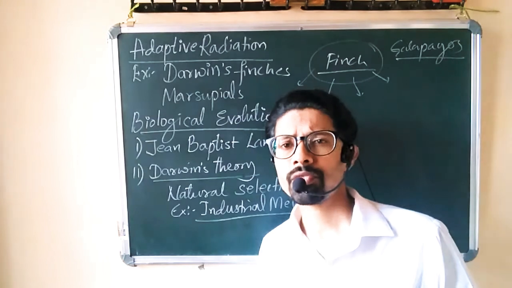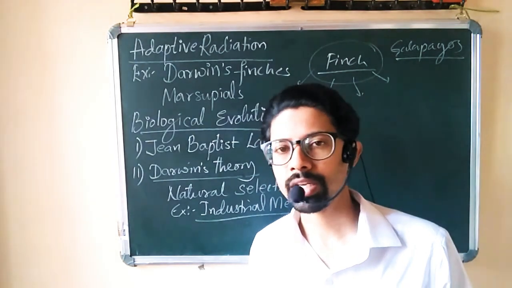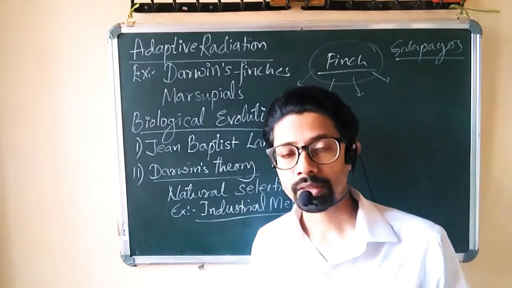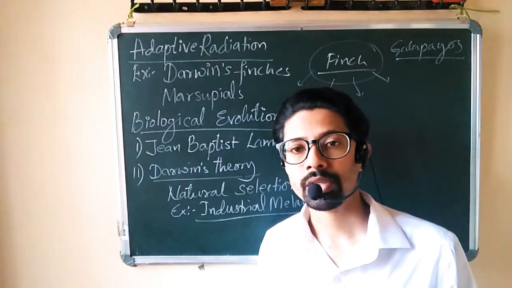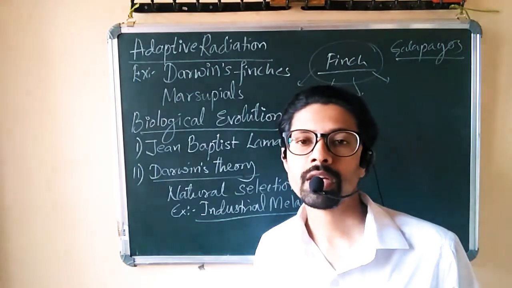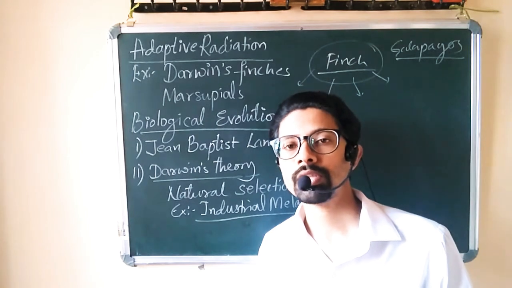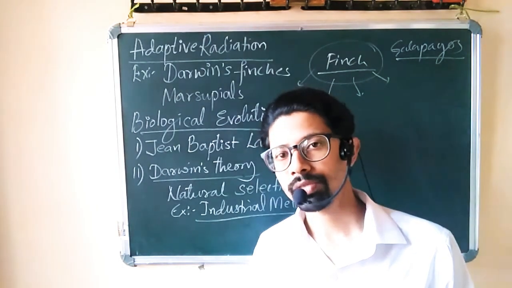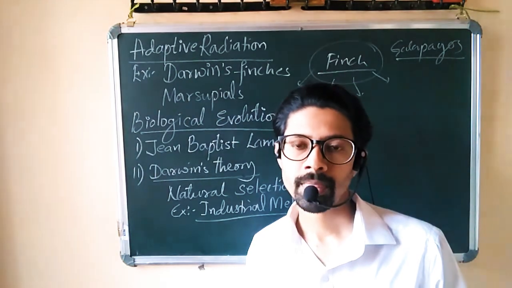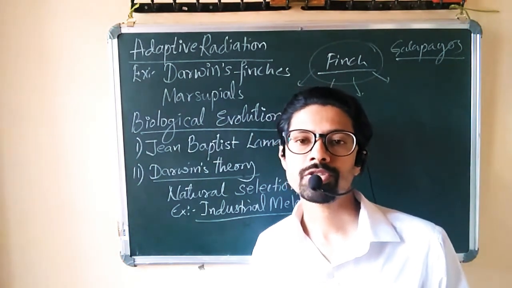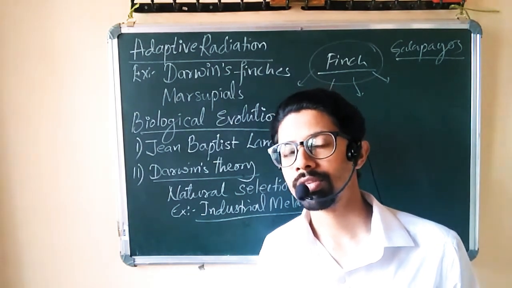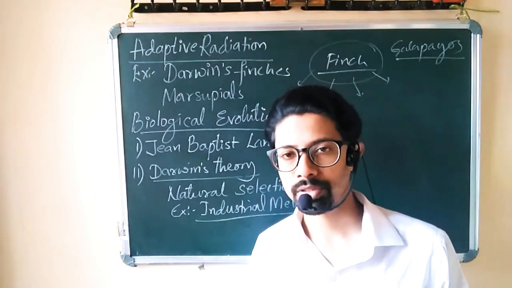Now it holds good for a few things, but it does not explain very clearly how the process of evolution might have started. For that, one more person with a new theory came up. His name was Charles Darwin. Charles Darwin is also considered the father of evolution. Along with him, a similar theory was also given by Alfred Wallace. So Alfred Wallace and Charles Darwin explained the process of evolution as a process of natural selection and speciation.